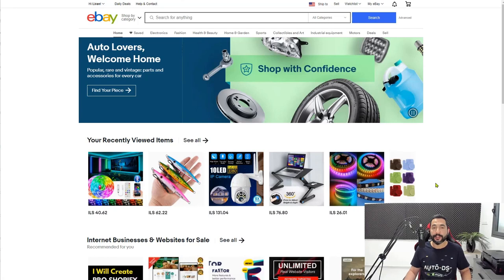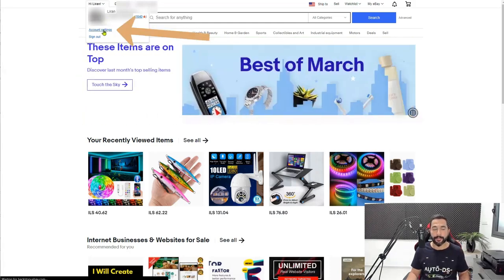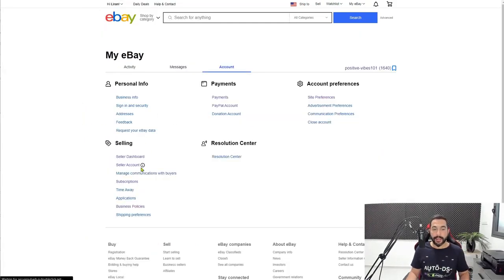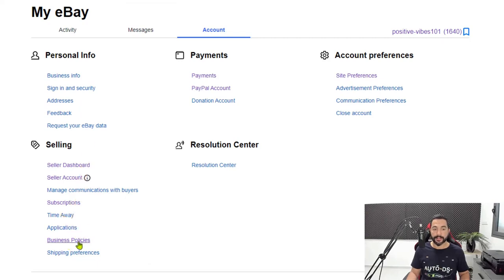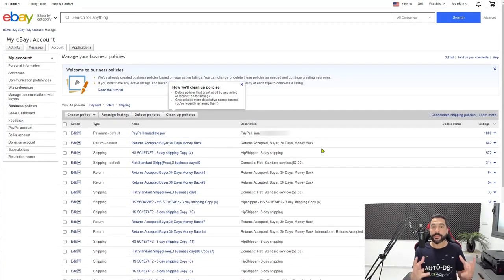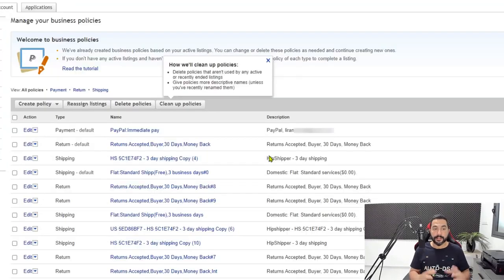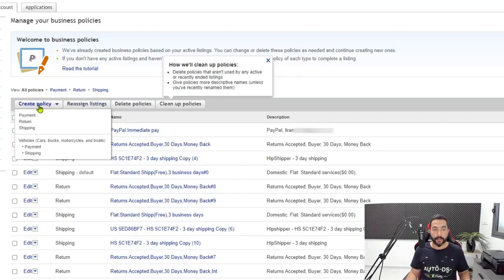First things first, let's head over to eBay. That's where we're going to set our business policies. Now what we're going to do is head to our account settings. That's where we're going to have access to our business policies. So here on the top left, account settings, and here below we have our business policies. Here are all of the policies that we have on our eBay store. Now what you want to do is click on create policy.